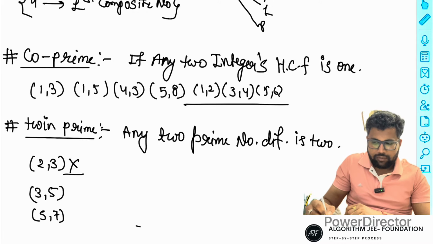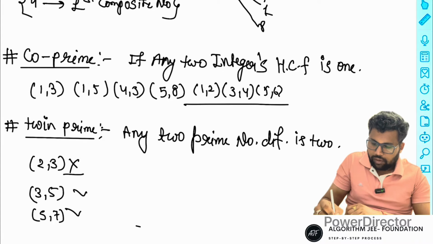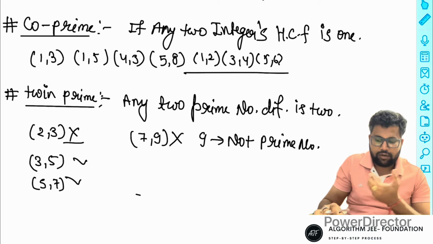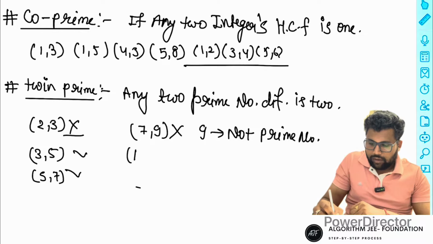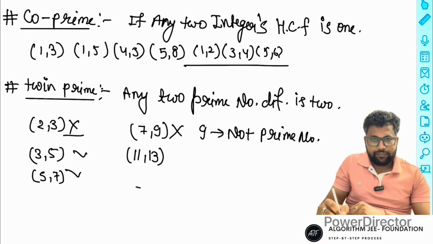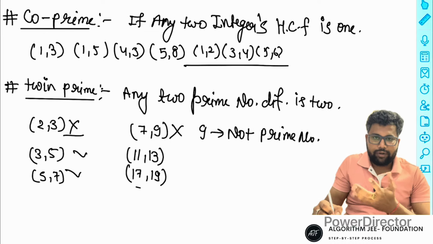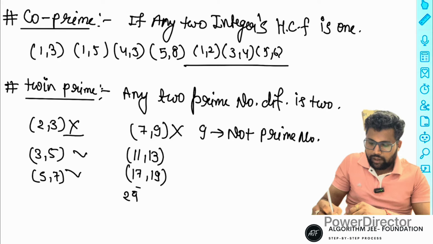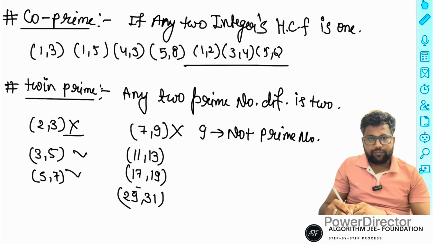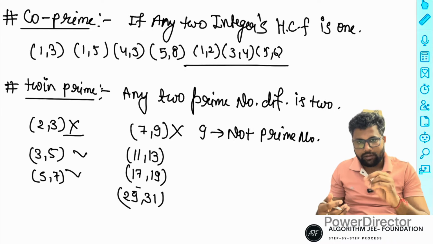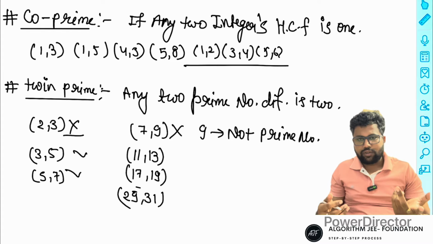5 and 7 is possible, difference 2. 7 and 9 is not possible, because 9 is not a prime number. Correct, easy. 11 and 13 is possible, 17 and 19 is possible, 21 and 23 is not possible, 29 and 31 is possible. So these are the twin prime numbers. It's very easy. If any two prime numbers have a difference of 2, then they are twin primes.